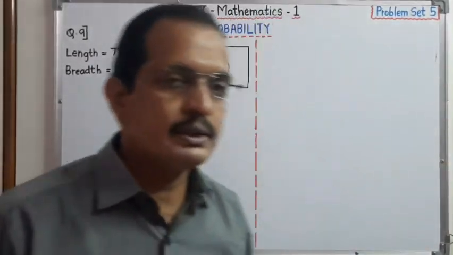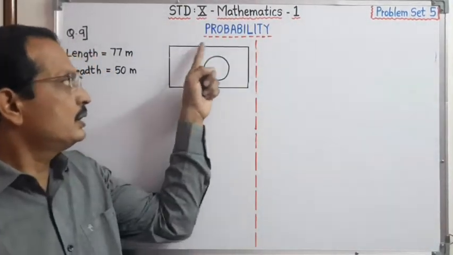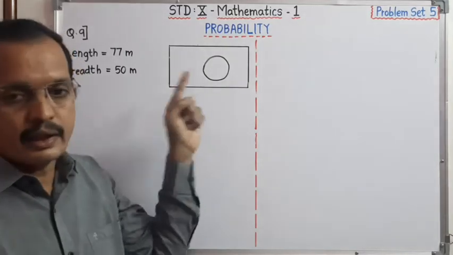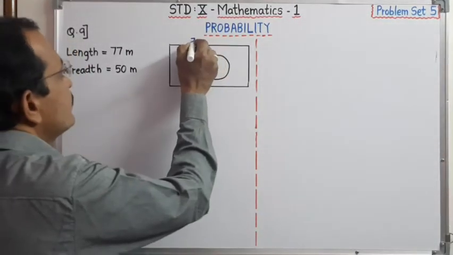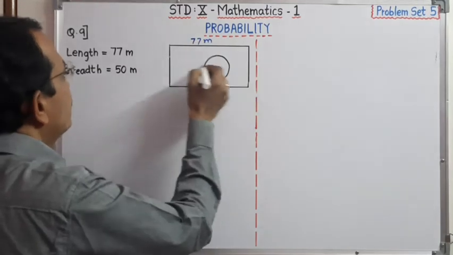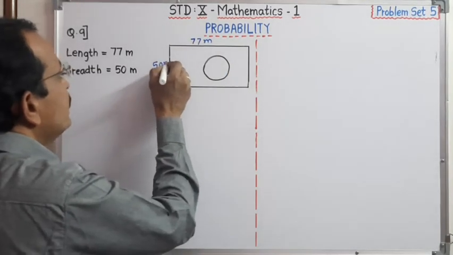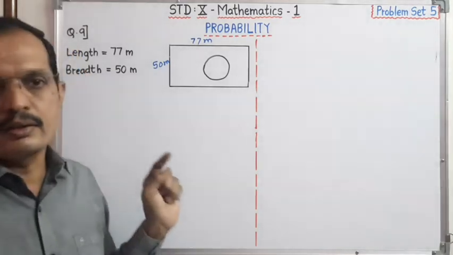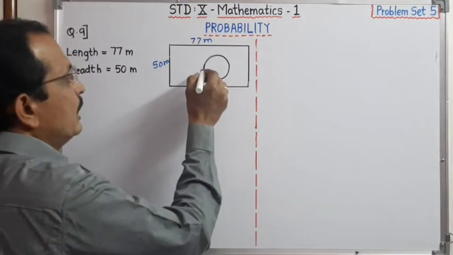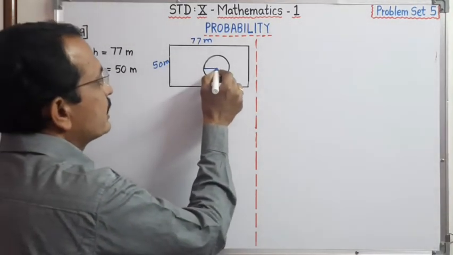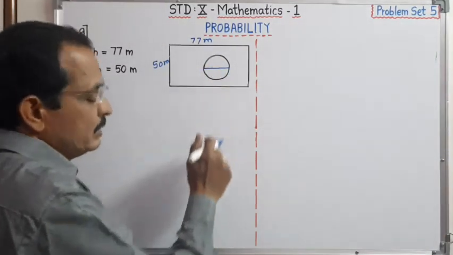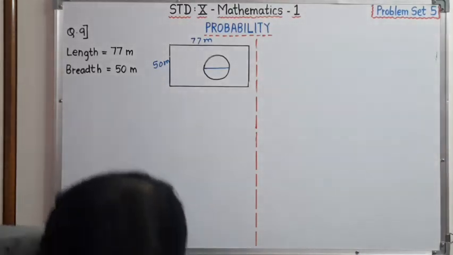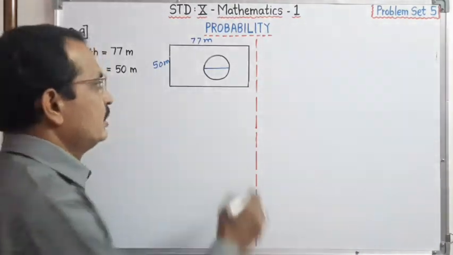Dear student, see, there is one rectangular garden and length of this garden is 77 meter and the breadth is given, it is 50 meter. In that garden there is a lake, like this, there is a circular lake and the diameter of this lake is given and it is 14 meter.